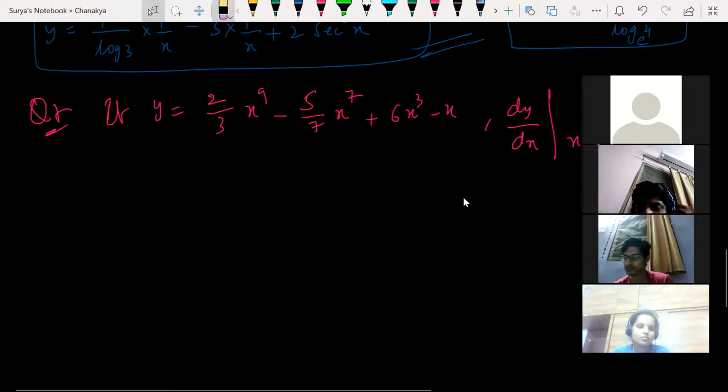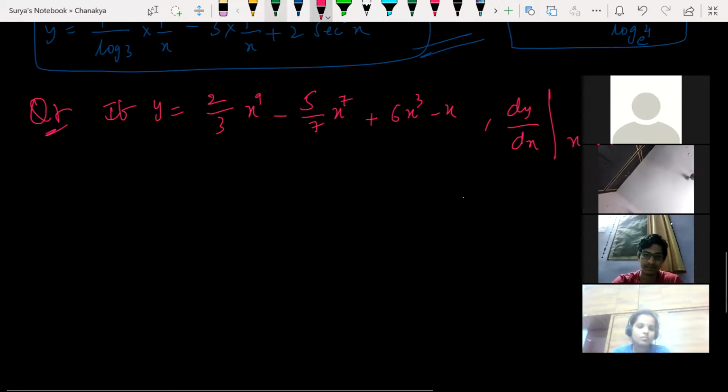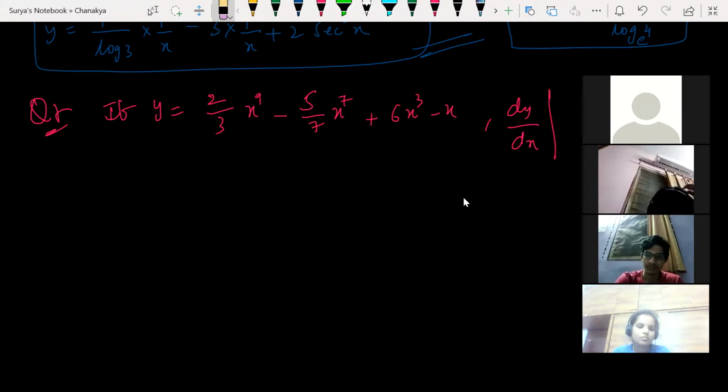Now look at this. If y is equal to 2 by 3 x to the power of 9 minus 5 by 7 x to the power of 7, find the derivative of this. Find the derivative at x is equal to 1. What is the meaning of this? After finding the derivative of the particular function, you have to substitute the value x is equal to 1. That is the meaning of that.